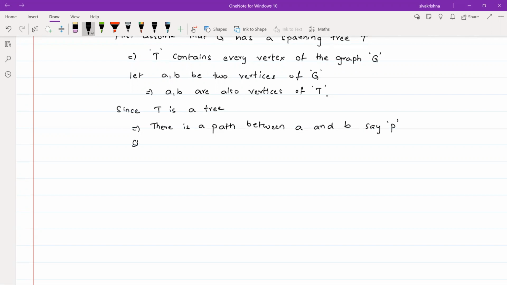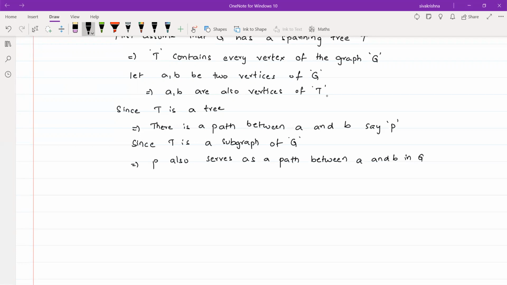Since T is a subgraph of G, this implies P also serves as a path between small a and small b in G. Once again, we have supposed that G is a simple graph having a spanning tree. Now we have to prove that G is a connected graph.